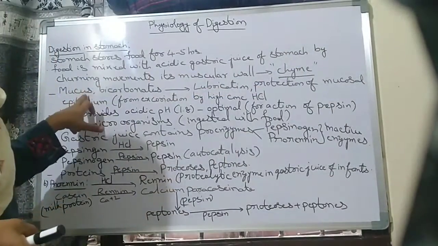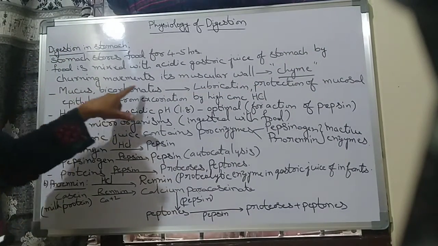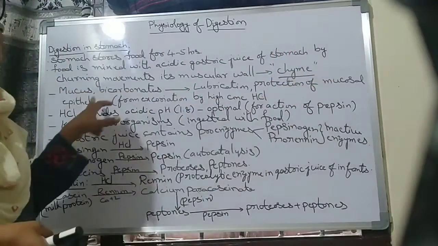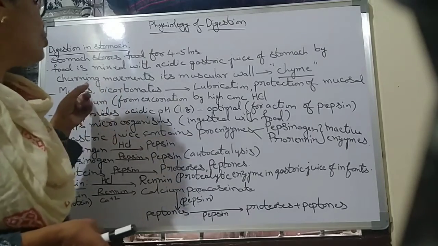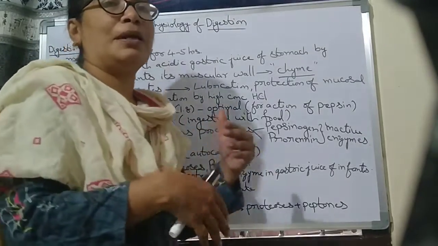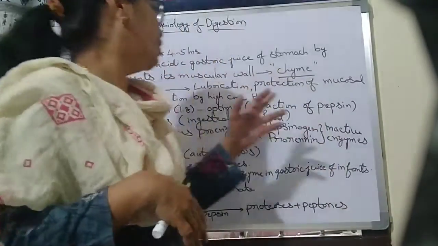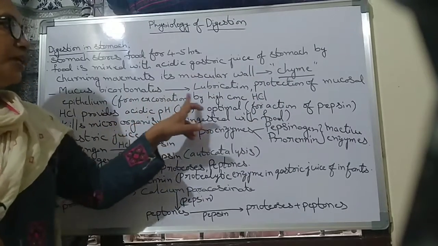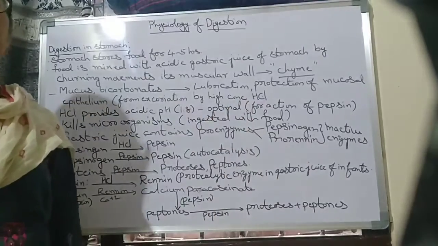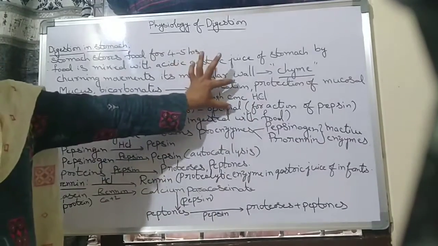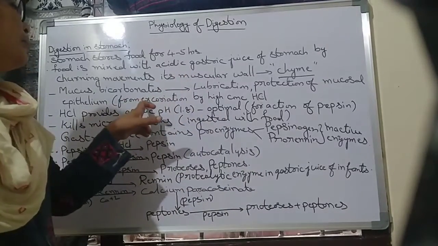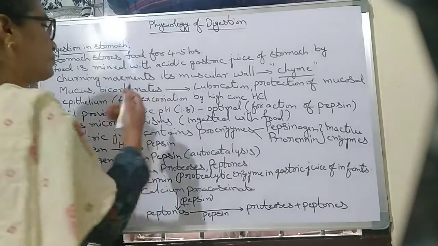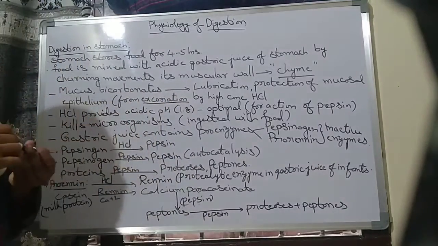Here in the stomach region, there is mucus and bicarbonate. They help in the lubrication and protection of the mucosal epithelium. Mucus helps the easy movement of food, and it also protects the mucosal epithelium from excoriation by the high concentration of HCl. Because of the high concentration of HCl, sometimes ulcers can form, so they protect from that excoriation.